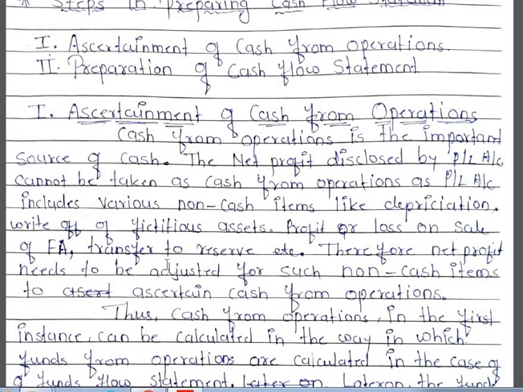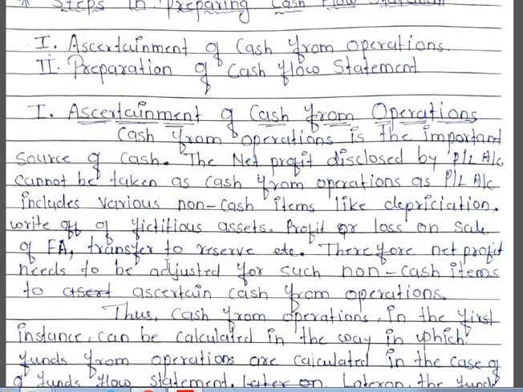Okay, so that is the reason the net profit disclosed by the profit and loss account cannot be taken as cash from operations. The reason is profit and loss account includes non-cash items, that is non-operating items like depreciation, write-off of fictitious asset, profit or loss on sale of fixed asset, transfer to reserves, and therefore net profit needs to be adjusted for such non-cash items to ascertain cash from operations.